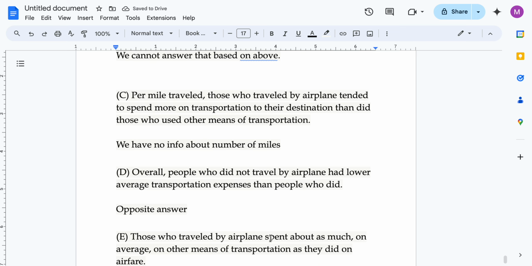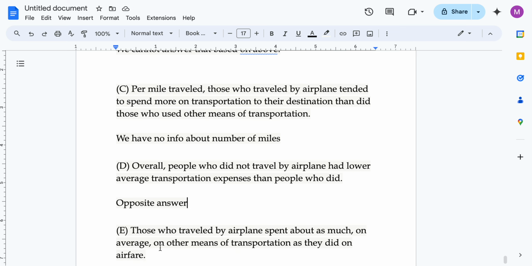Option E: Those who traveled by airplane spent about as much on average on other means of transportation as they did on airfare.